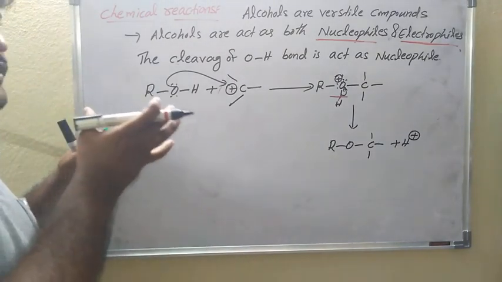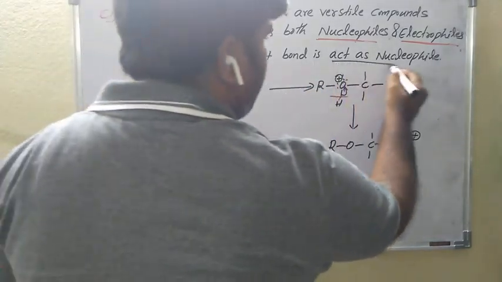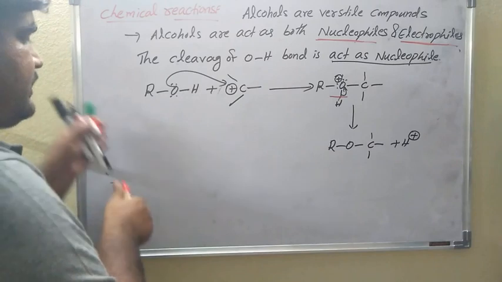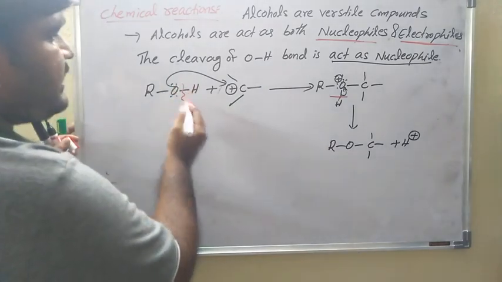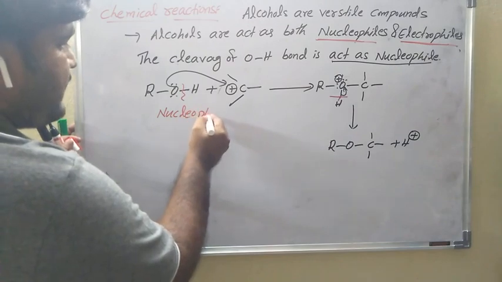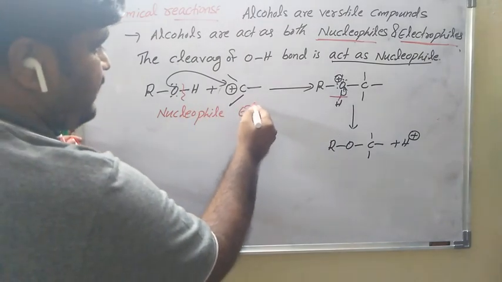The cleavage of the OH bond acts as a nucleophile. Whenever the OH bond of alcohol is cleaved, it acts as a nucleophile, and the carbocation is the electrophile.